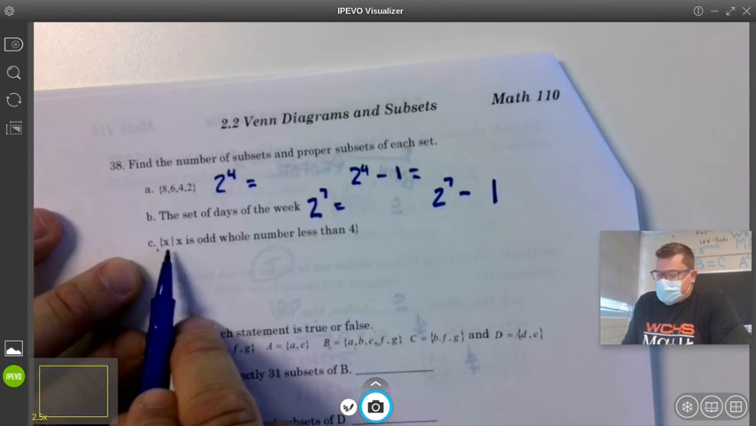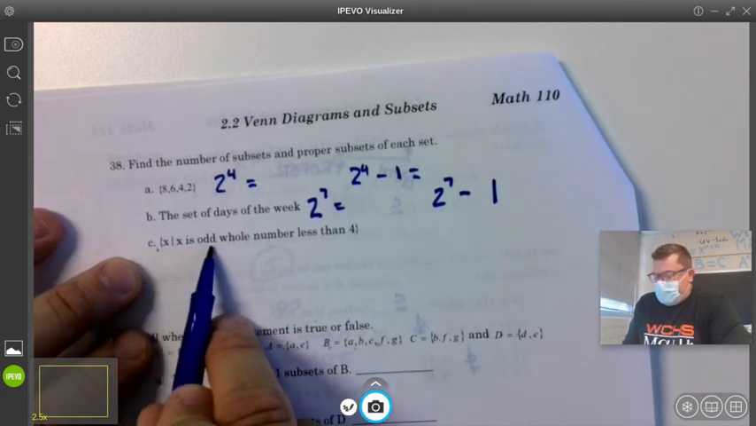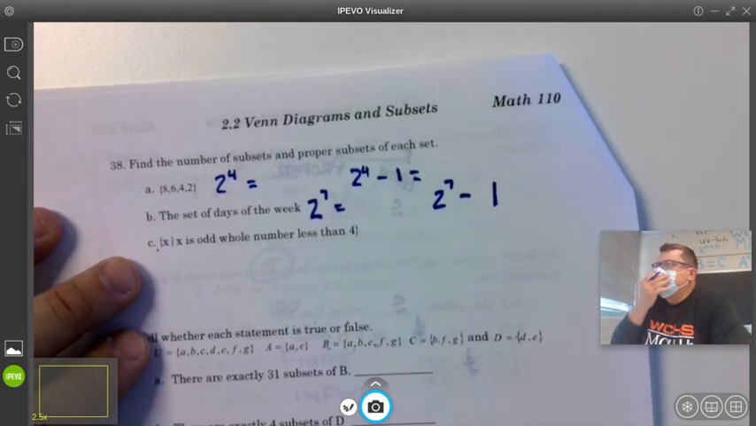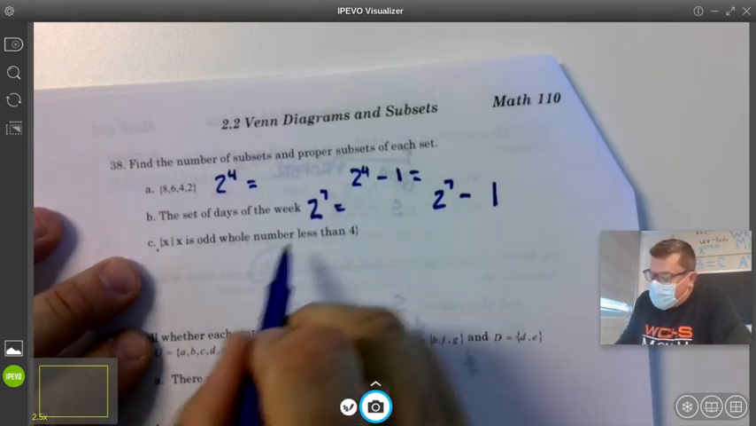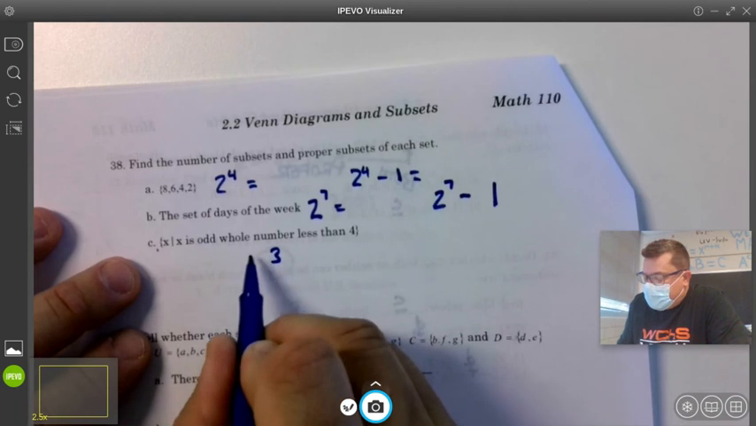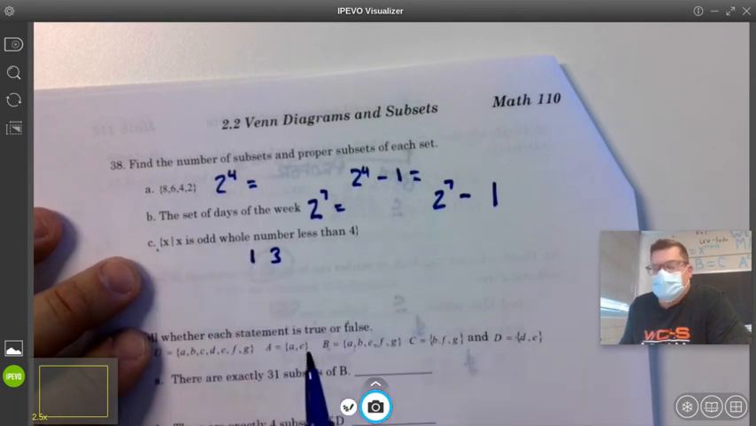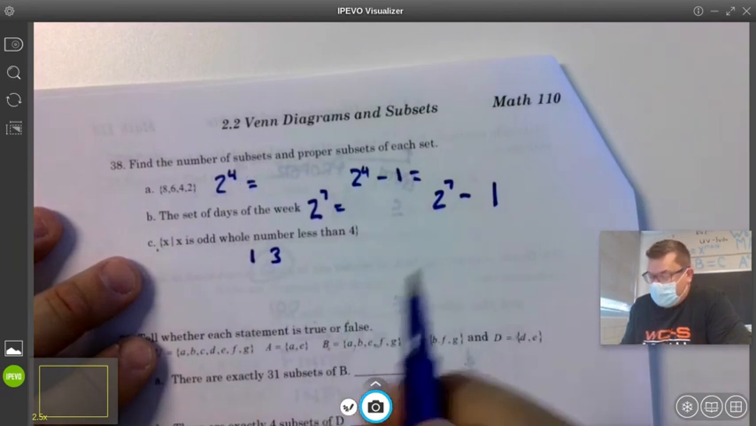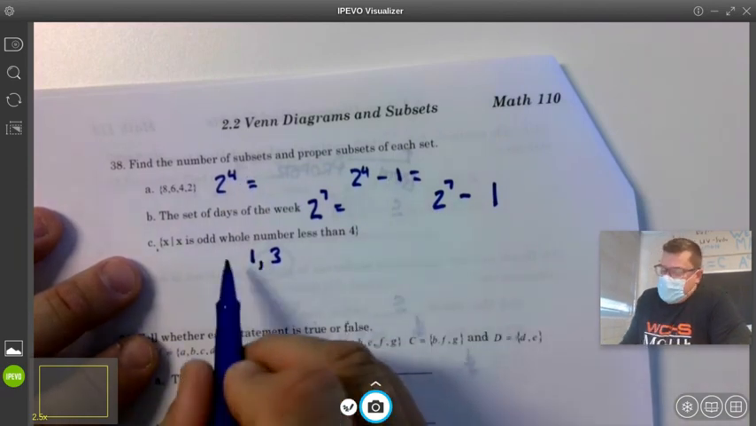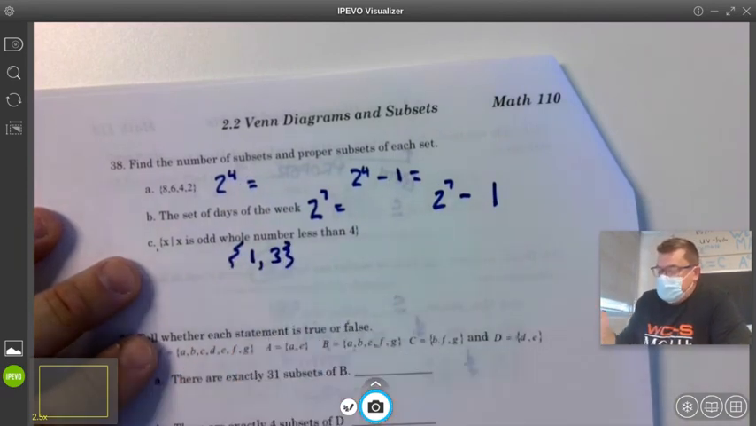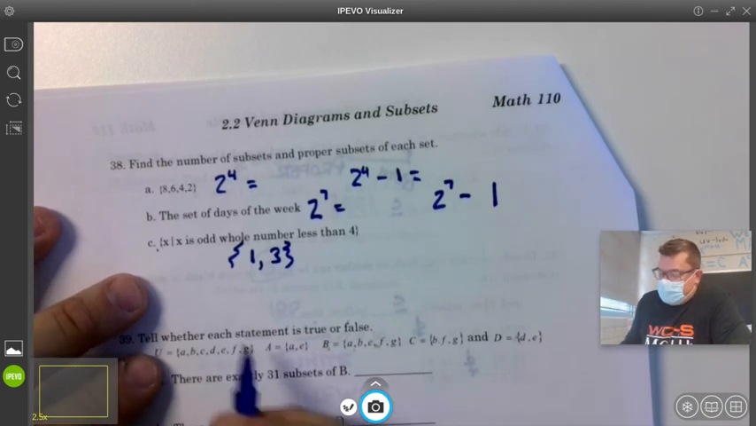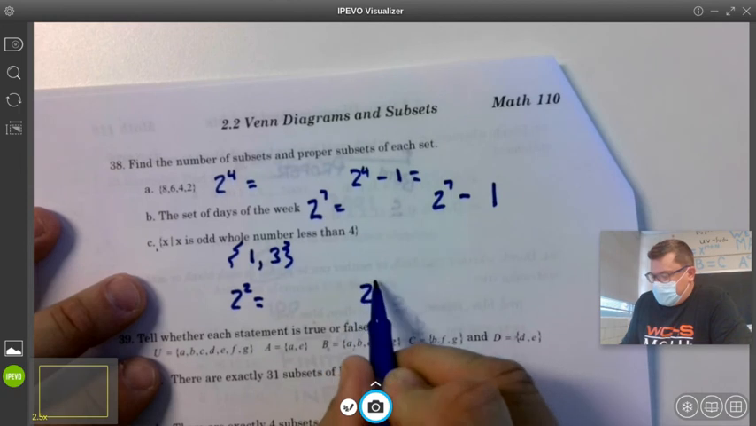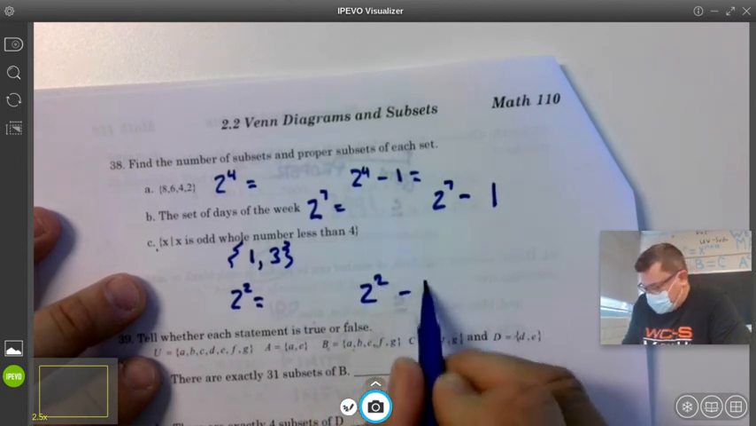The set of all x is such that x is an odd whole number less than 4. An odd whole number, so 3 and 1. 0 is neither odd nor even, but we would consider it even for finite math. So this set contains 2 elements. How many subsets and how many proper subsets? 2 to the 2nd and 2 to the 2nd minus 1.